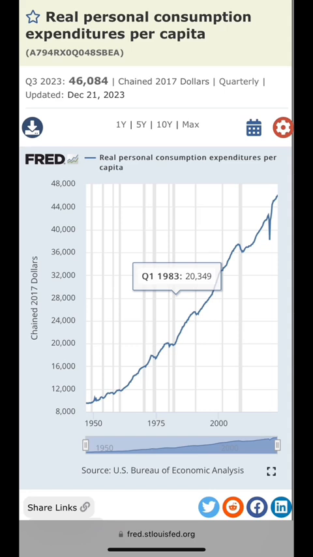Next, from the Real Personal Consumption Expenditures Per Capita data source, get the real PCE per capita for 1983. Here it's 20,349. This is saying that in 2017 dollars, an average person in America had to spend, on average, $20,349 per year to live and exist in the world by 1983 standards.